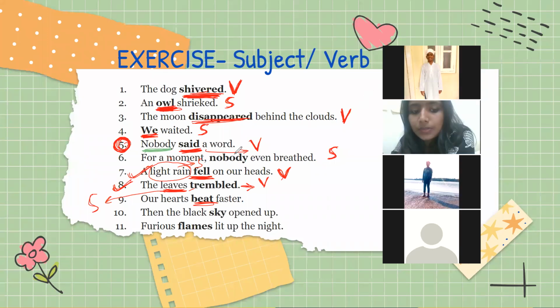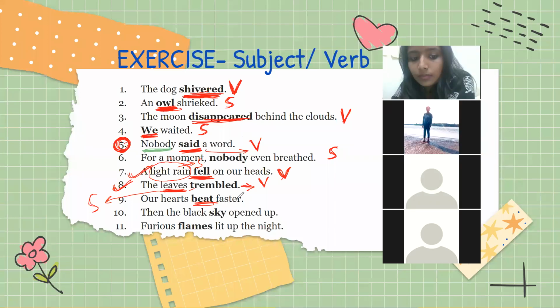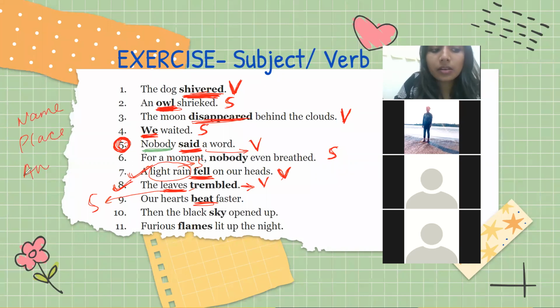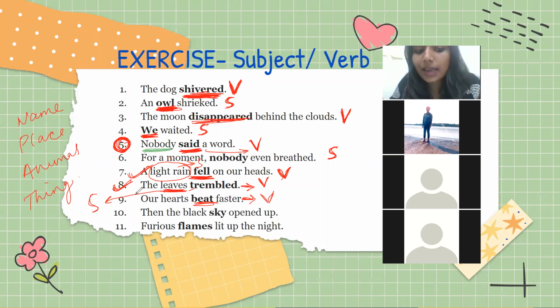Now tell me, beat is subject. Is it a noun or action? Ma'am, noun. Beat करना यानी action, मारना. Noun यानी name, place, animal, thing. Ma'am, action word. So this is a verb. तो इसमें noun क्या है? What is the noun here? Ma'am, heart. Heart is the noun, so heart will be the subject. Okay, Ume, go on mute.